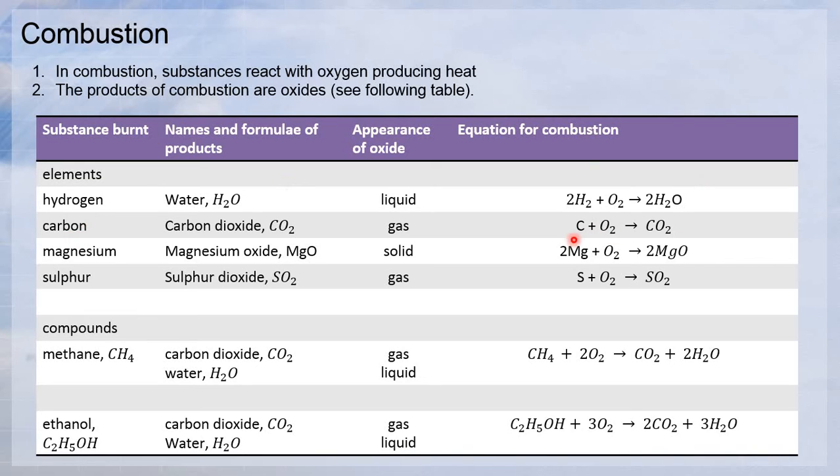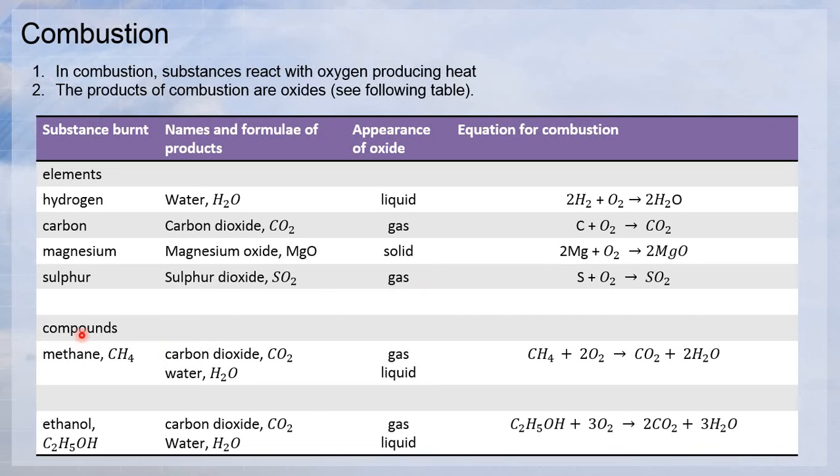Carbon is heated with oxygen because carbon undergoes combustion. If I say combustion, it means you have to add oxygen gas. So C plus O2 will give you carbon dioxide. Appearance will be gas. Magnesium burns with oxygen and gives you magnesium oxide, solid. Sulfur will give you sulfur dioxide, gas.